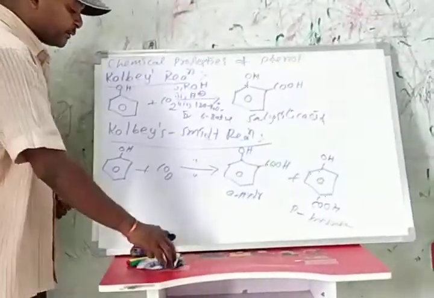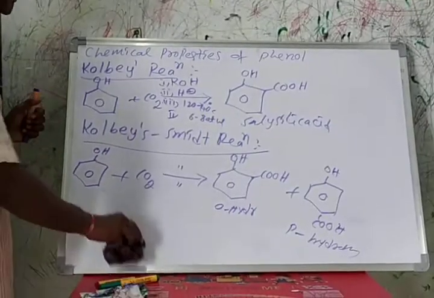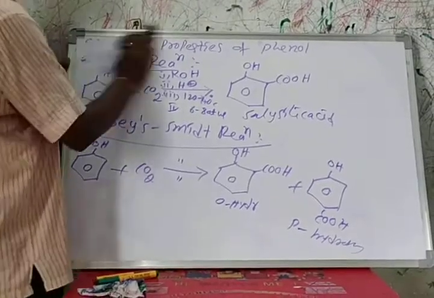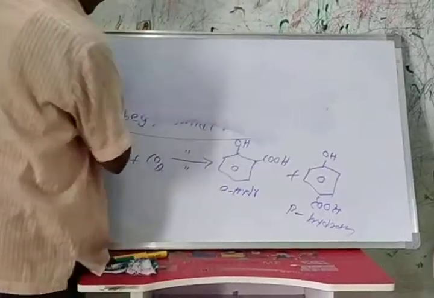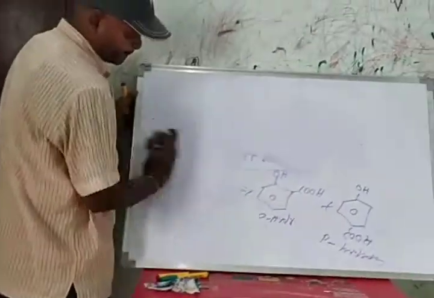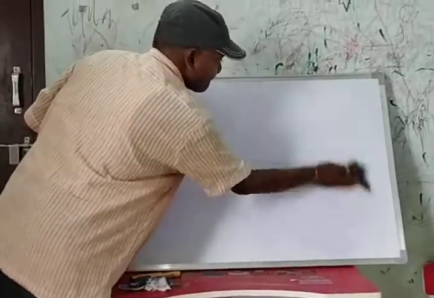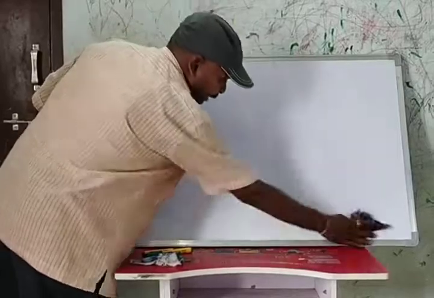In continuation, we have one more chemical reaction, the Reimer-Tiemann reaction.